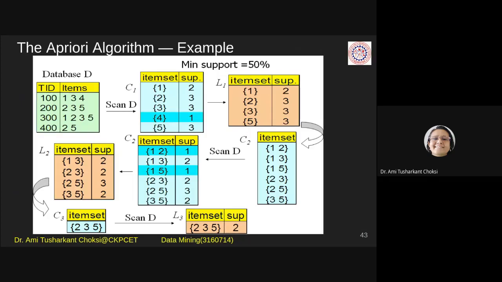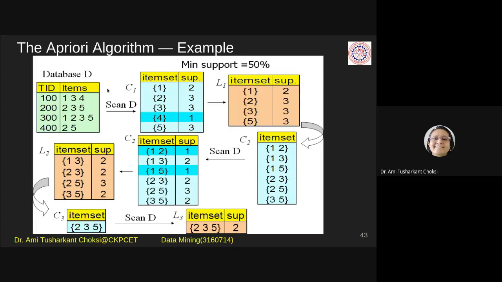Let us see. The example is given here. Here, the transaction database is given. That is the database where we have the transactions. As we know, a transaction has a transaction ID, TID. In this example, the transaction IDs are 100, 200, 300, 400. So 4 transactions are there.